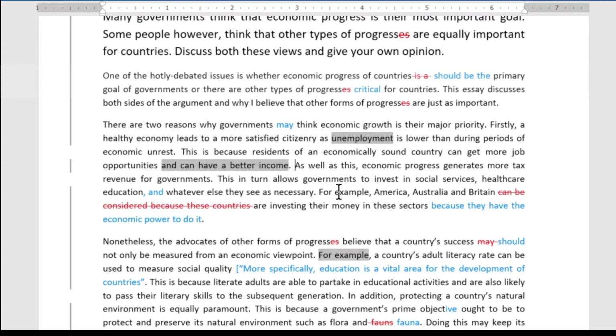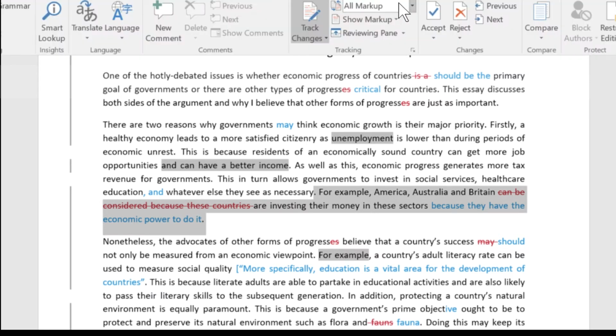And we've got the example. So the point is that we have tax, and then that can be used for social services, healthcare, and education. And then we've got an example: for example, America, Australia, and Britain. Let me show you the original. If you look at the original, you'll see why this is not ideal.